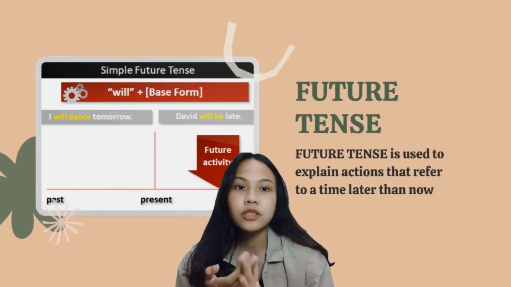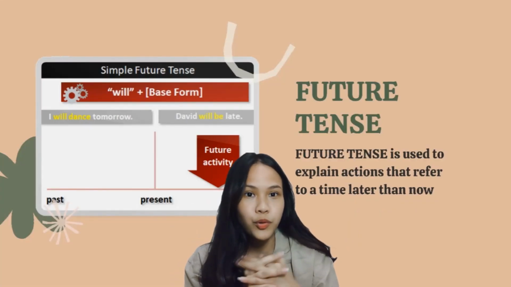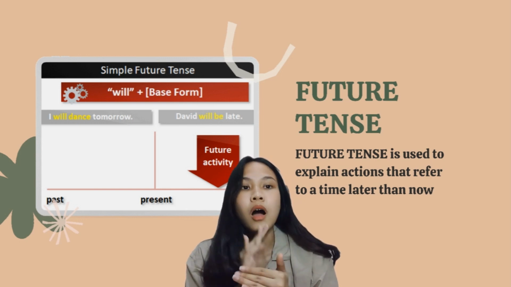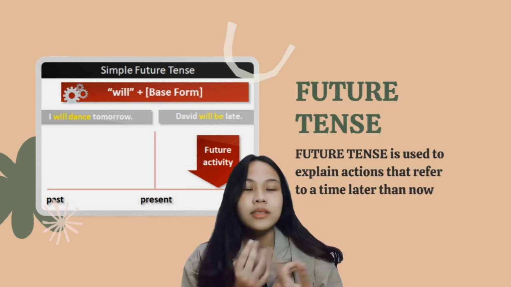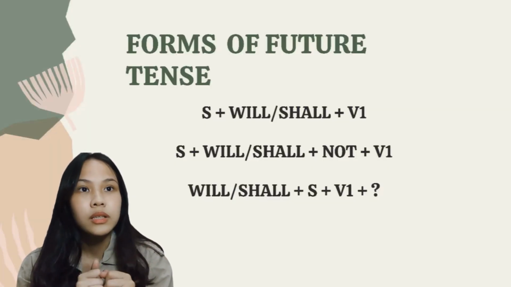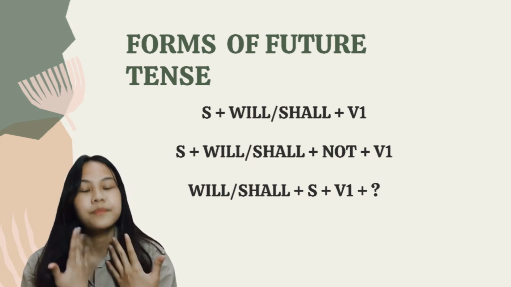Today I'm gonna talk about simple future tense. So, the simple future tense is basically used to explain actions that refer to a time later than now and express facts or certainty. There are three forms for the simple future tense.